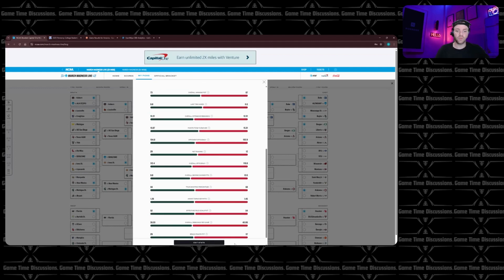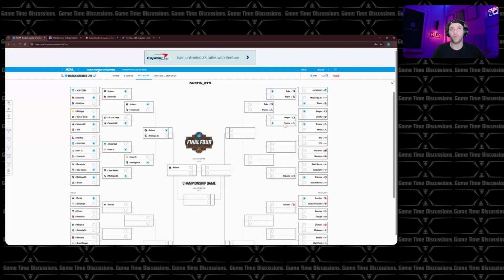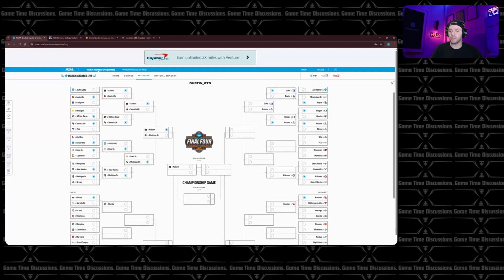Overall efficiency is great. I don't think there is any issue going on there. So what we will do is we will go ahead and move Arizona forward over Oregon on this one. And again, this is a toss-up. It could really go either way. So we will keep on moving.